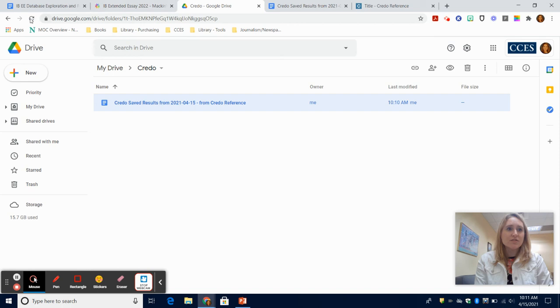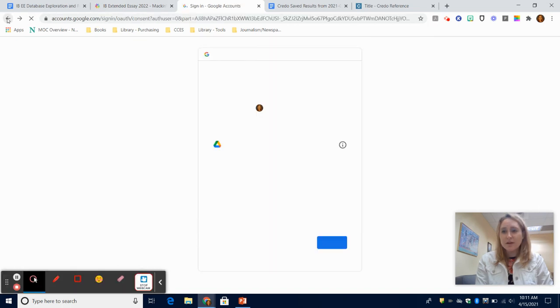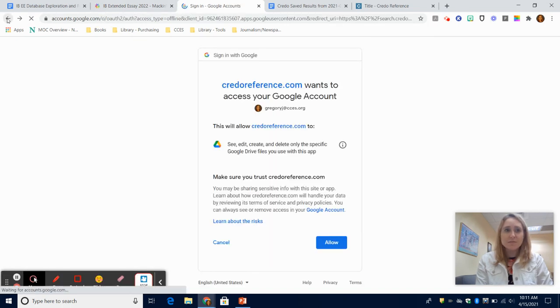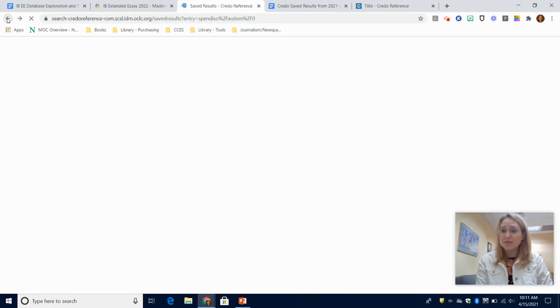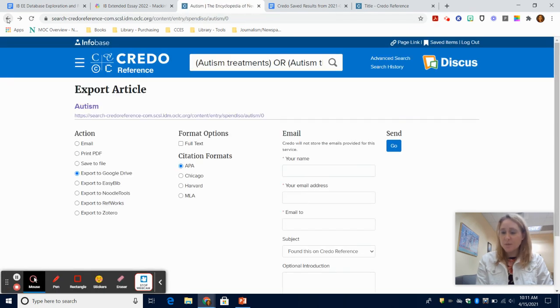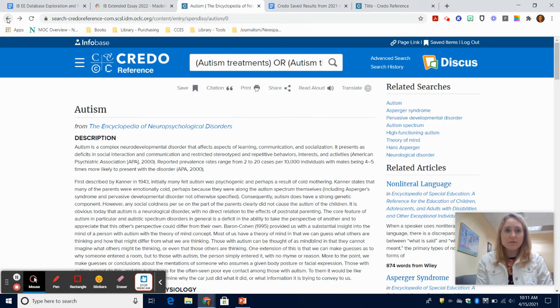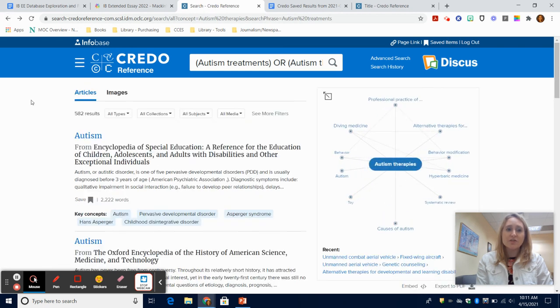So just to recap, Credo Reference is a great way to start your research. If you're not really sure where you want to start, it'll help you learn a lot of search terms that are related to your topic. And it's a great alternative to Wikipedia, which is great. You can start there, but you could actually cite these sources, whereas you're not going to cite Wikipedia.